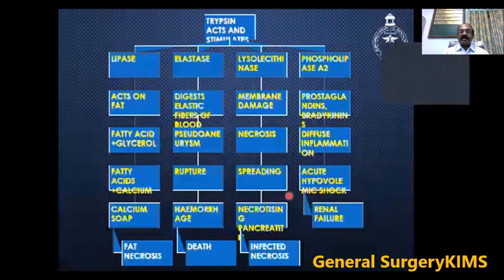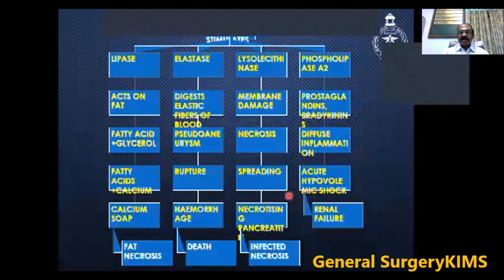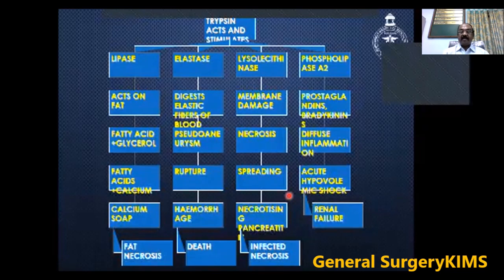This trypsin stimulates the elastases, which digest the elastic fibers in the blood vessels, which can result in a pseudoaneurysm. Pseudoaneurysm can result in a rupture and it can cause hemorrhage and ultimately death. Lysokinase can cause membrane damage, resulting in necrosis, and it can result in pancreatic necrosis. Phospholipase releases prostaglandin and bradykinin, so it can induce diffuse inflammation and it can cause acute hypovolemic shock and result in renal failure.